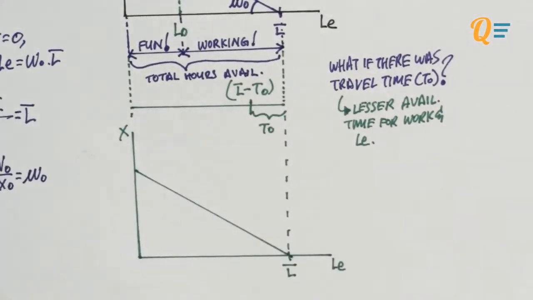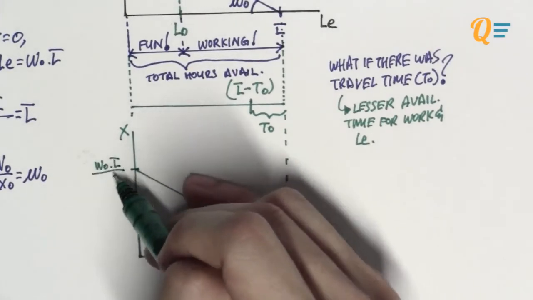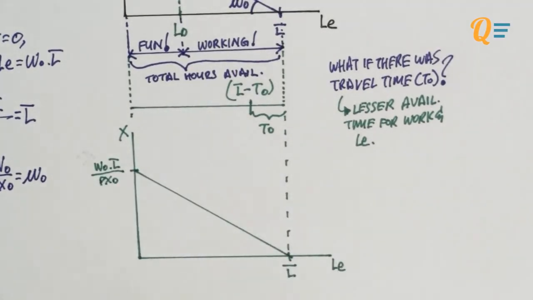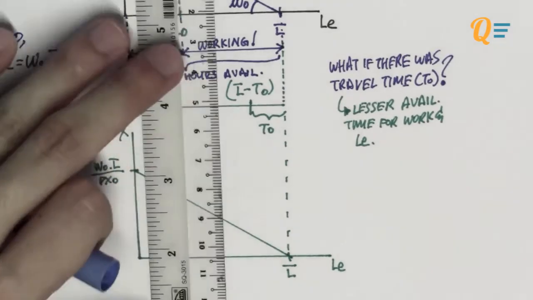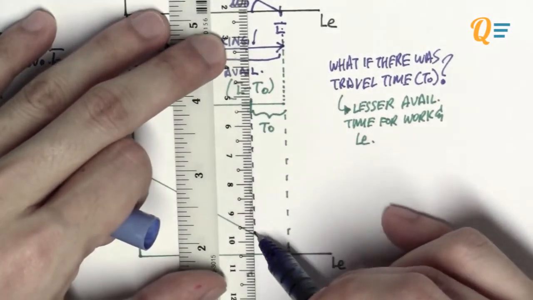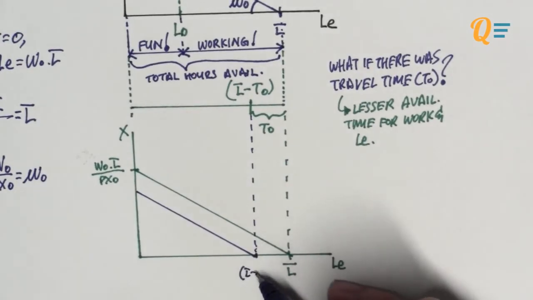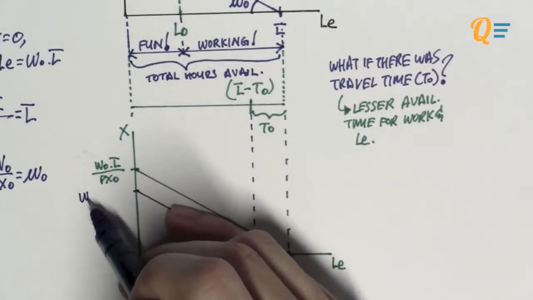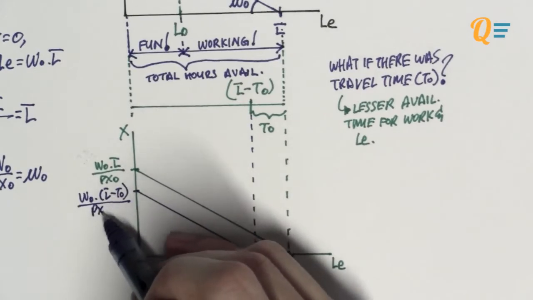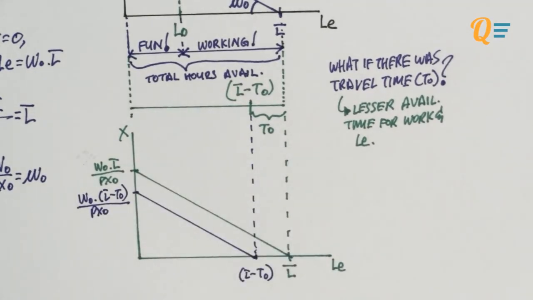So in the past we had L bar as the horizontal intercept. Now this individual only has L bar minus T0 to determine whether he wants to buy goods and services or he wants to play. Take note that his real income in terms of X has also decreased because you need to deduct T0 from L bar. So he has less time to work, which means he has a lower nominal wage.